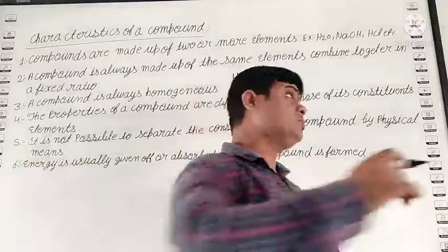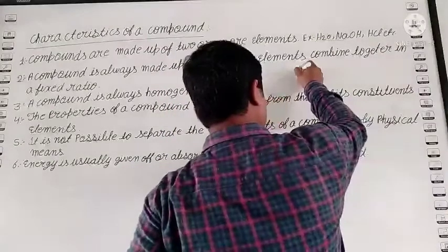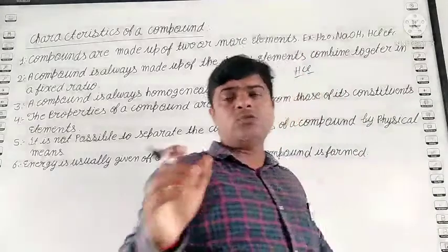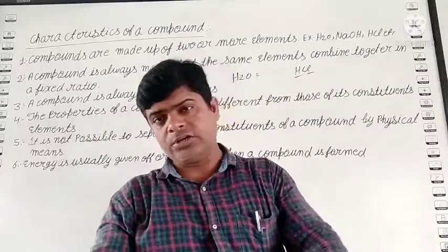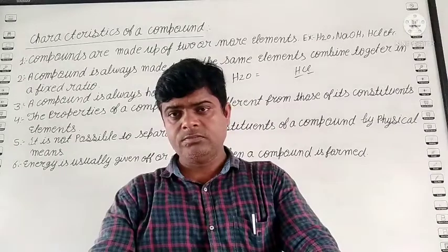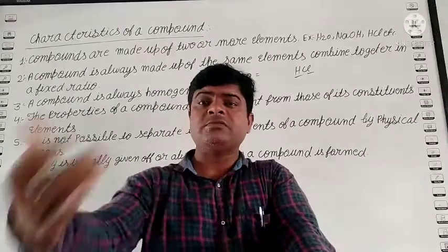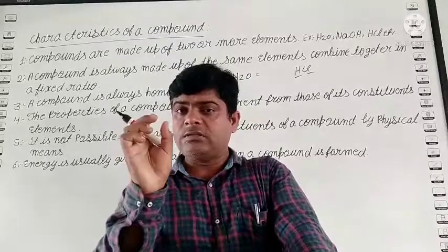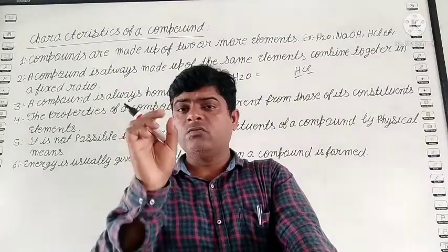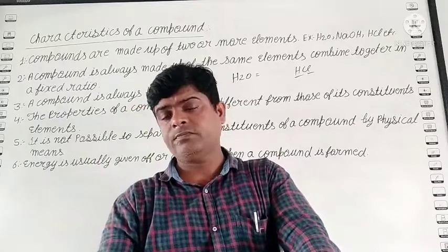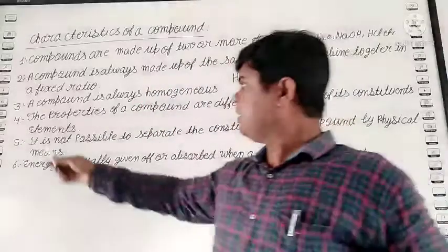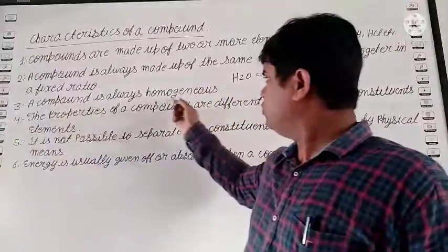Like hydrochloric acid, HCl. When one hydrogen and one chlorine join together, it forms hydrochloric acid. Suppose their percentage increases, like two hydrogen and one chlorine, it does not form hydrochloric acid. In one molecule of hydrochloric acid, there is one hydrogen and one chlorine. Clear?